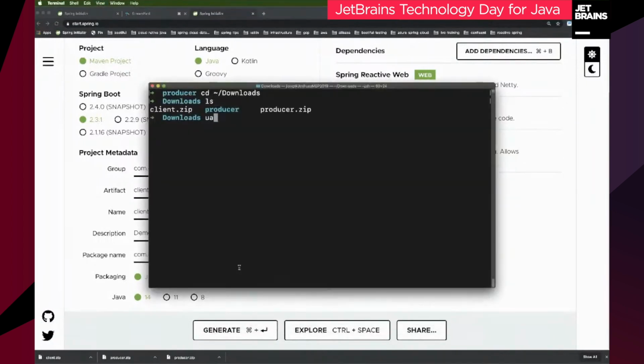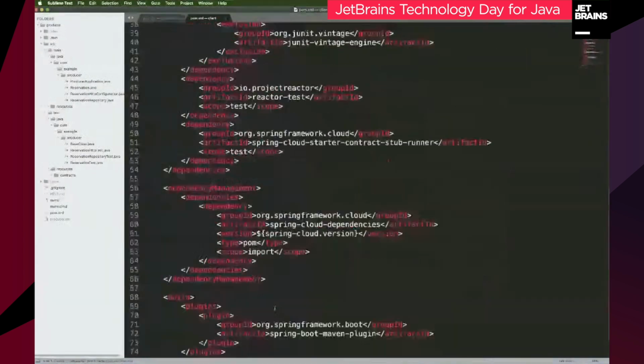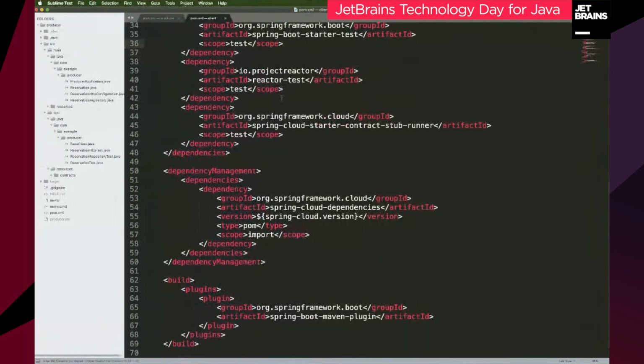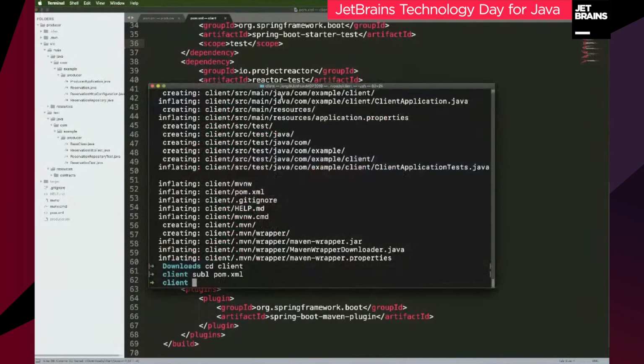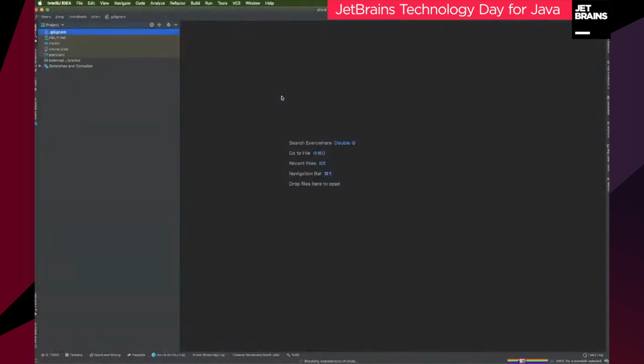I'll go to my command line here, downloads. Unzip client.zip, cd client, subl pom.xml. Go down to the bottom here, just remove this bit right here. I'm using JUnit 4 for purposes of backwards compatibility. By default, you get JUnit 5. So idea pom.xml.